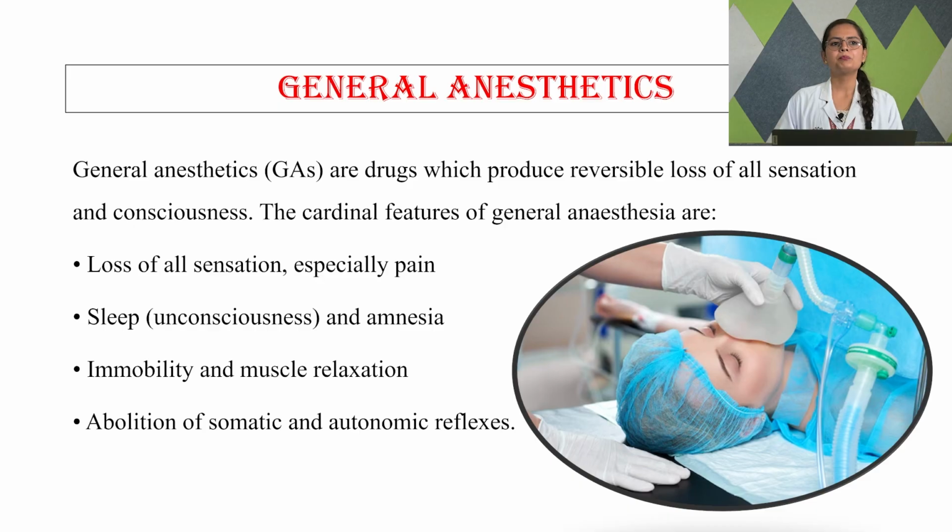Next, there will be immobility and muscle relaxation. If a person is undergoing general anesthesia, that person has to be immobile and the muscles have to be relaxed to carry out the surgical procedure efficiently. Next is the abolition of somatic and autonomic reflexes. All the somatic and autonomic reflexes in the body will be abolished once the person is under general anesthetics.